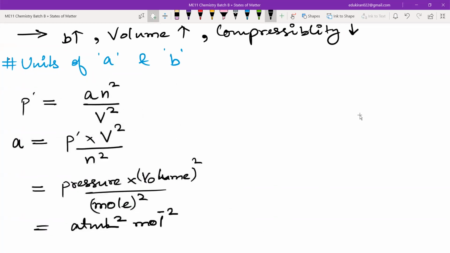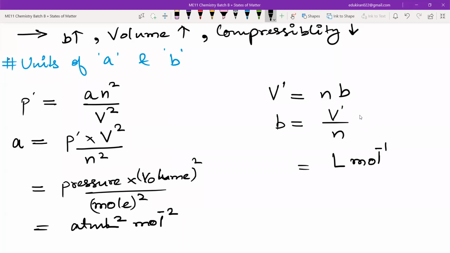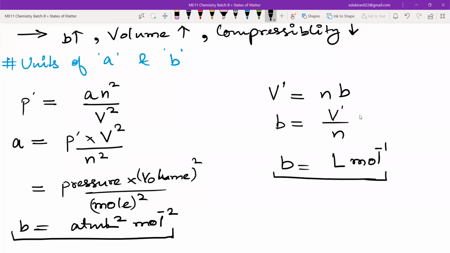B is much easier. For B, we had the volume dash, some volume, equal to n into B. So B will be equal to the volume V dash divided by n. For volume we will write liter, for moles we can just write per mole. So this is just liters per mole. This is the unit for van der Waals parameters. This is also known as van der Waals constants or van der Waals parameters.